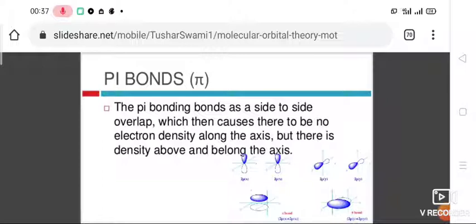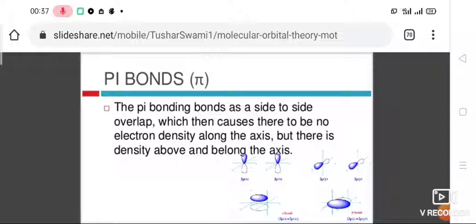A molecular orbital which is formed by lateral overlap of two parallel p orbitals. Sigma bond means head to head. Pi means lateral overlap of two parallel p orbitals.